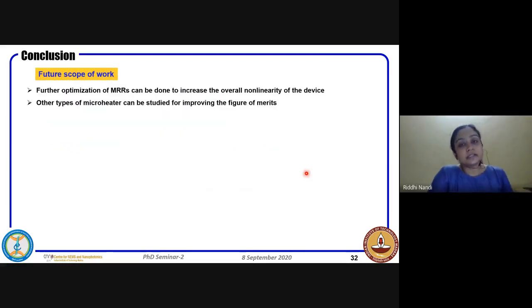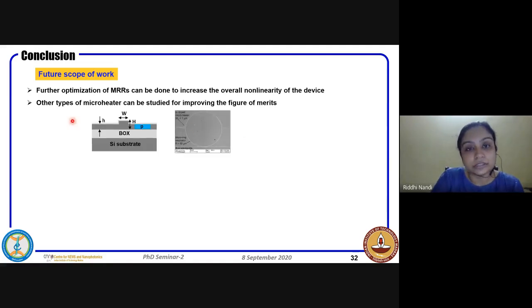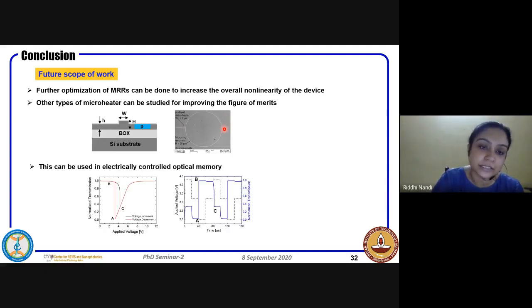Future scope of work: there is a lot which can be improved. The microring resonators can be designed better. We have not taken the dispersion and such into consideration, so that can be considered so that the microring resonator becomes a much more effective device for nonlinear interaction. Another kind of microheater that I was mentioning, the doped heater, can also be used. Normally, a doped heater gives much better tunability, so that also can be used, and we can start to improve the figures of merit. Interestingly, this can be used as an optical memory. So I will just give a brief understanding.